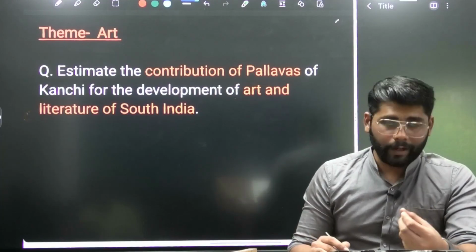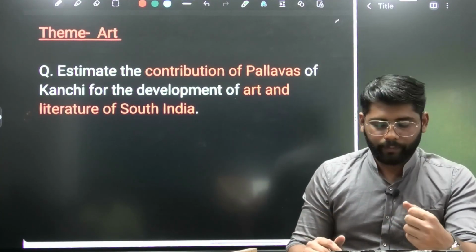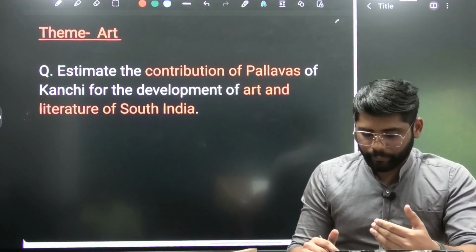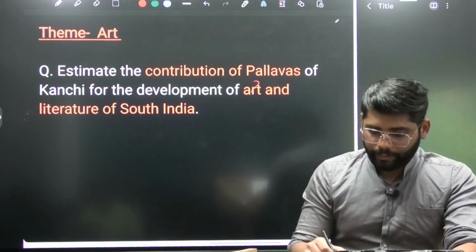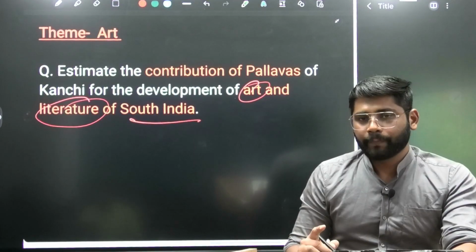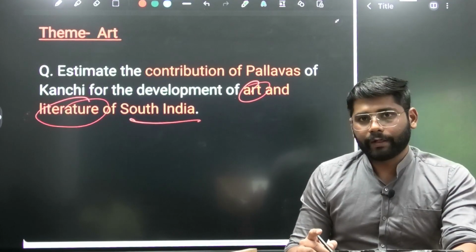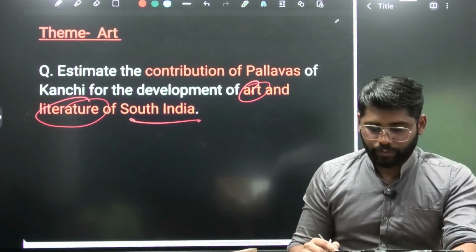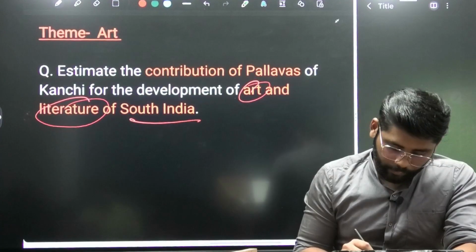So when it comes to art, we have seen some standard subpoints. Before that, we'll see the question: Estimate the contribution of Pallava of Kanchi for the development of art and literature of South India. So there are two aspects here: art and literature of South India, and the contribution of Pallava. So again, our introduction would be the same.